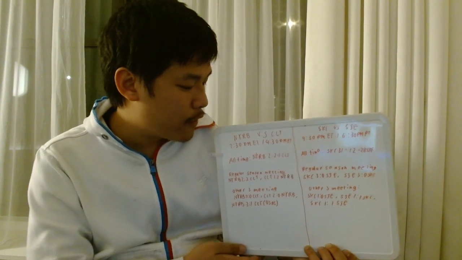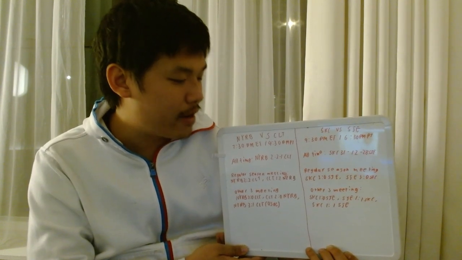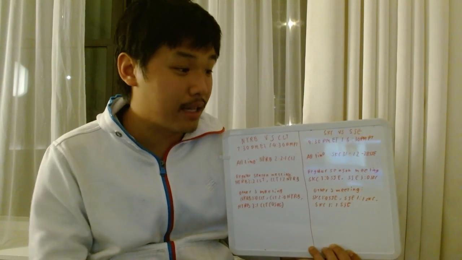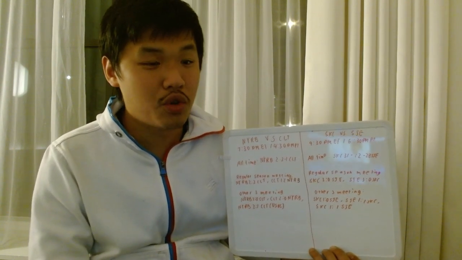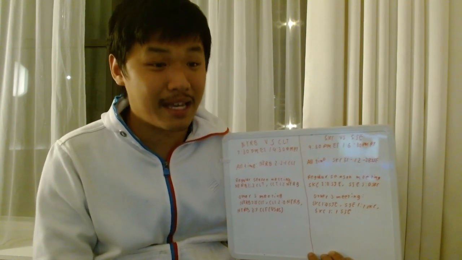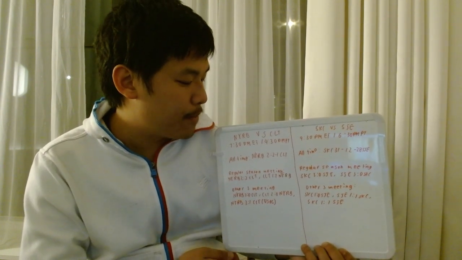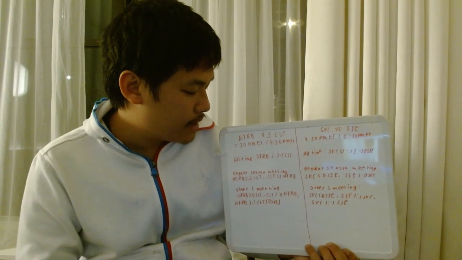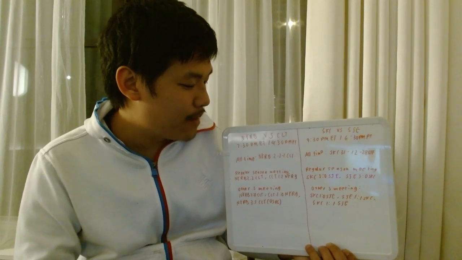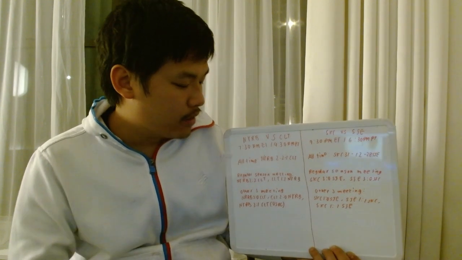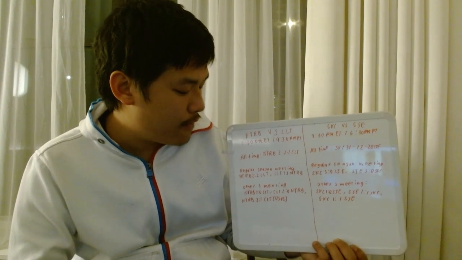But we start off with the first game, which is the New York Red Bulls versus Charlotte FC, and I almost forgot that this is, of course, the preview of these two wild card games. The winner of that will be taking on the number one seed in the first round. And in the first matchup, the Red Bulls versus Charlotte, this game, of course, starts at 7:30 p.m. Eastern, 4:30 p.m. Pacific. Now, in terms of the all-time meeting, it's 2-2-1 in favor of the Red Bulls.